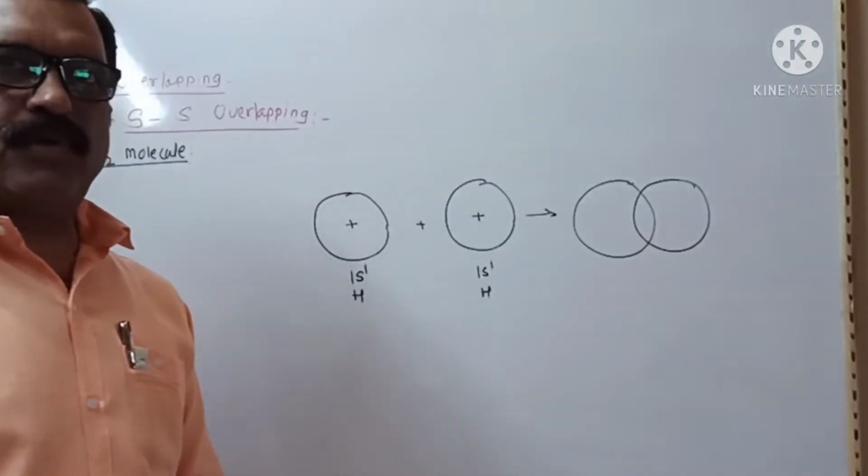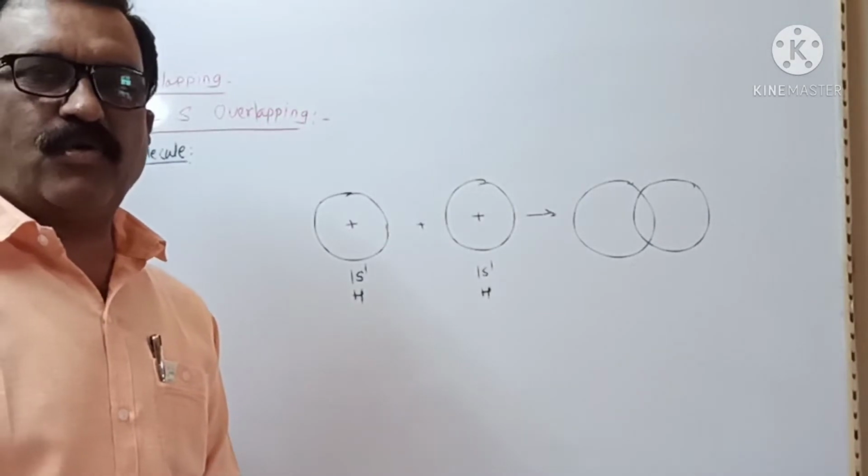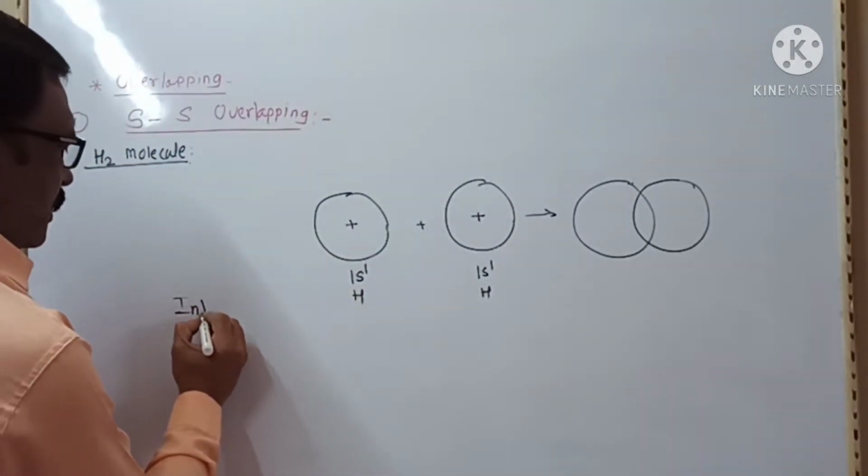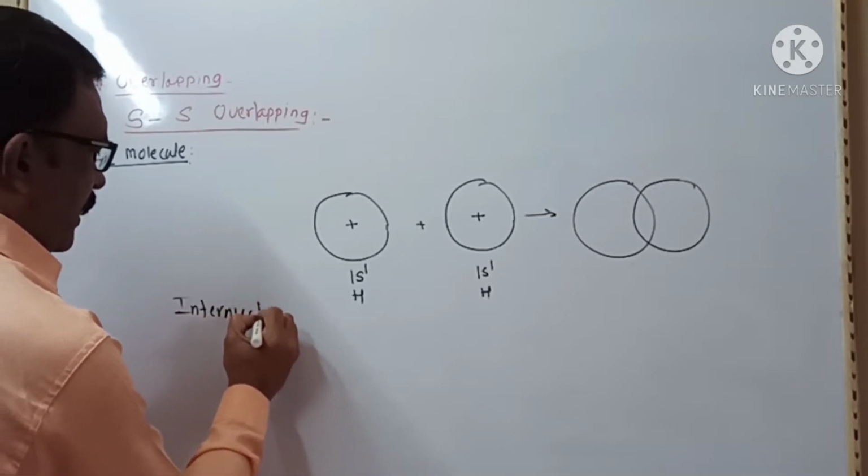Here the overlapping of atomic orbitals takes place along the internuclear axis.